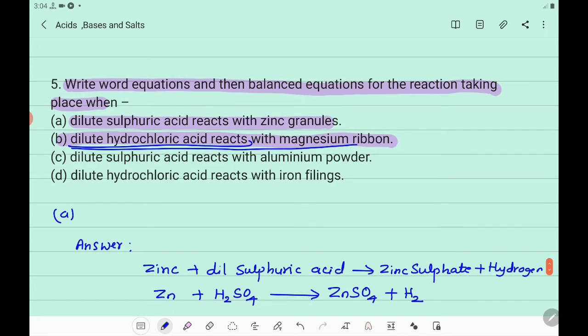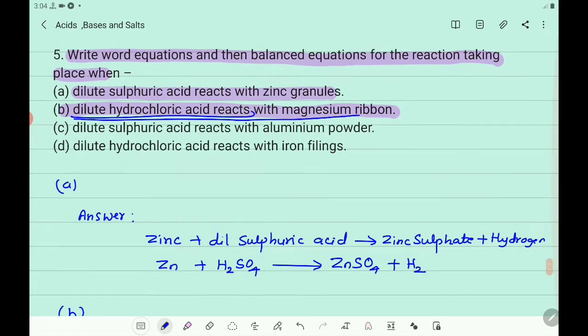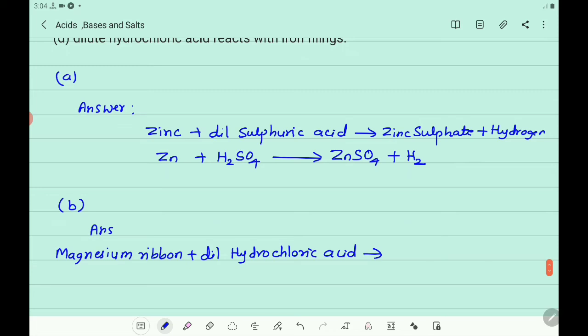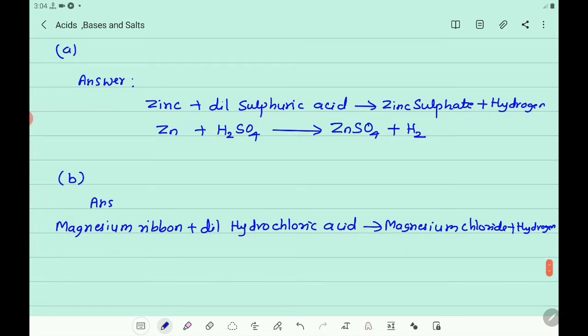Here the reaction is between magnesium ribbon and hydrochloric acid, and what are the products here? Magnesium chloride plus hydrogen. Hydrogen will be liberated. So you write the balanced chemical equation. Here you wrote the word equation.